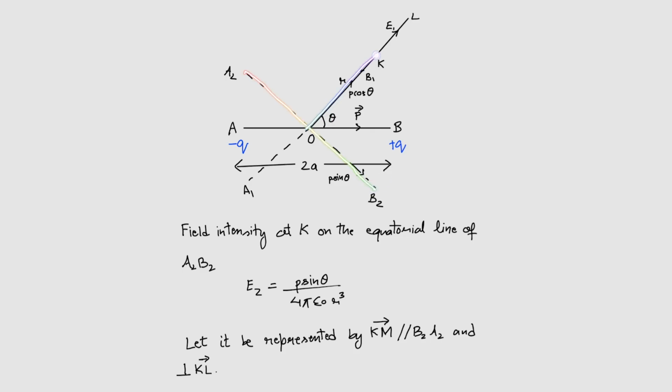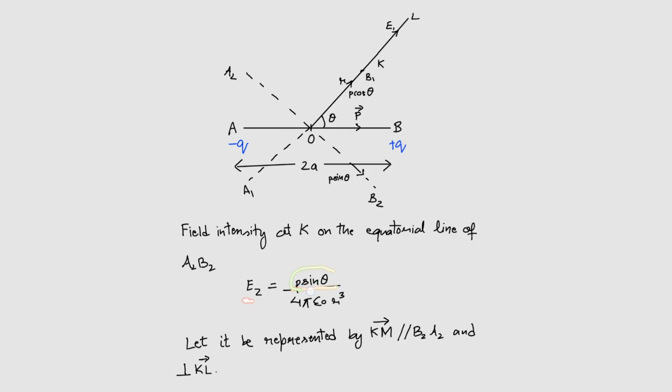Point K is here. Alright, as you can see, it is on the equatorial line with respect to A2, B2. So therefore, the field intensity at K on the equatorial line of A2, B2, a formula if you still remember, is E equal to P.